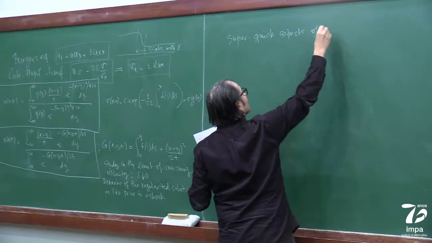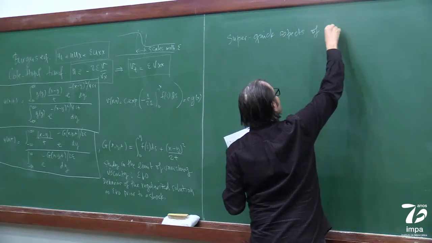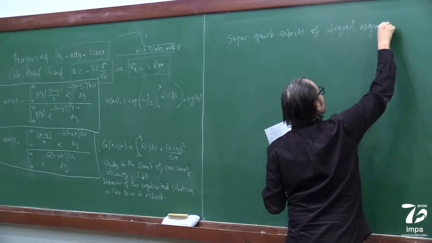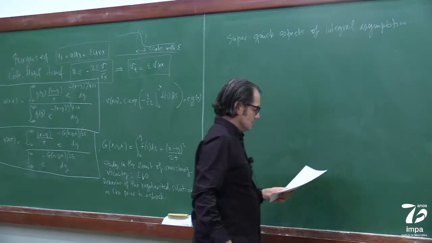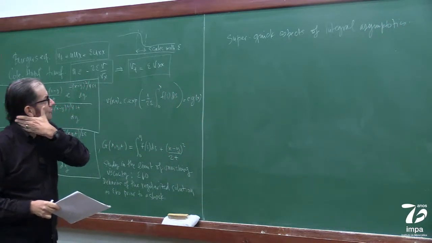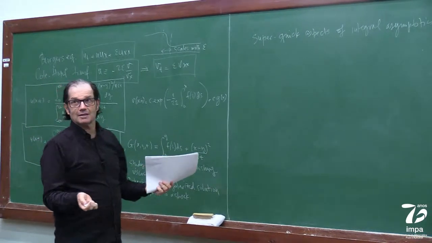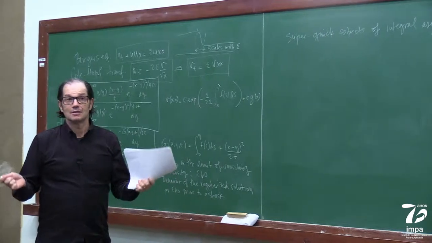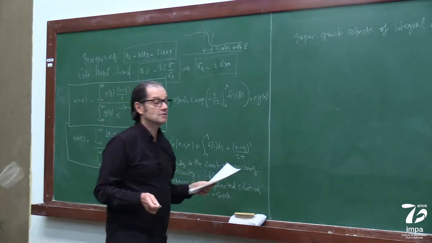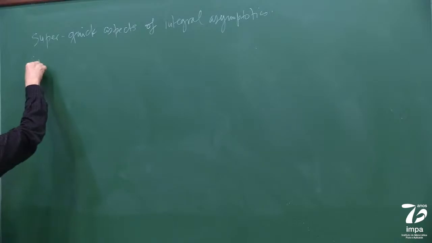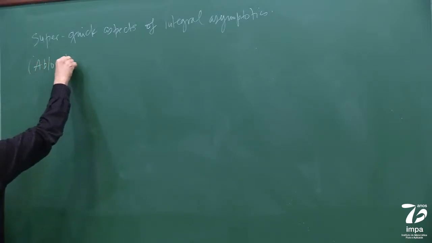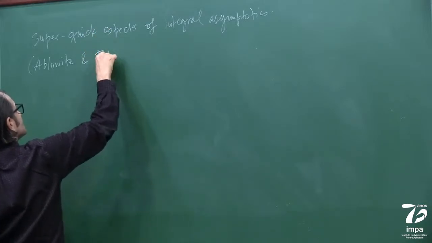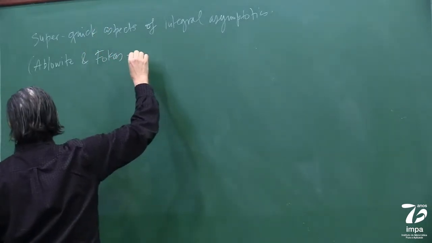Okay, so a super quick aspect of integral asymptotics. There are many books on this. One book I like, because I like complex variables and so on, is written by two great researchers in waves: Mark Ablowitz and Thanasis Fokas, which is on complex variables.